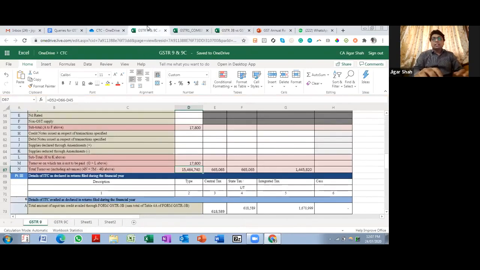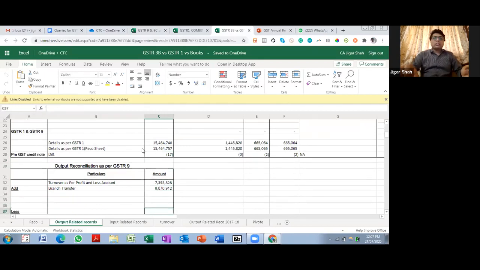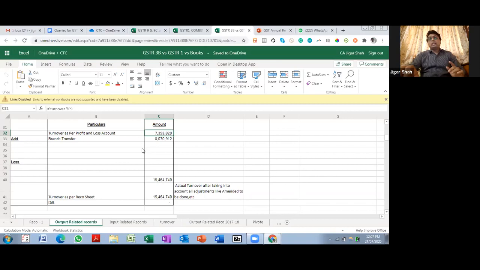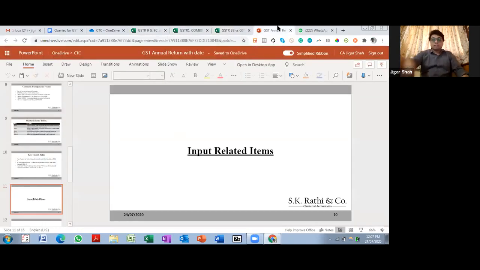If this is correct, then you are going in the right direction, because this figure is also there over here. And you will have your RICO items over here, and you will arrive at the figure which will be there in 9C. So if this element is in control, you are filing the correct return. So this is the thumb rule. This is the key thumb rule.